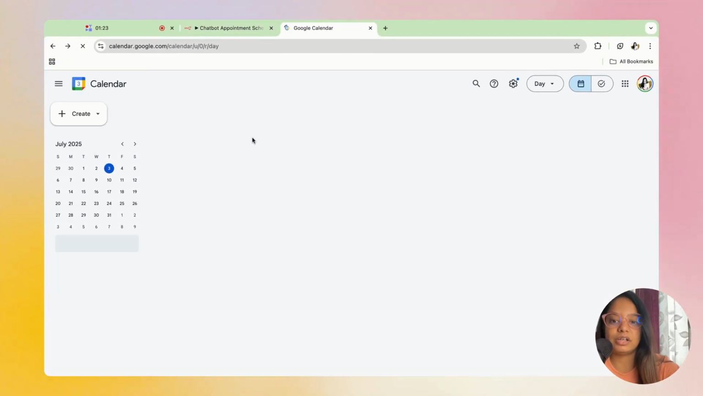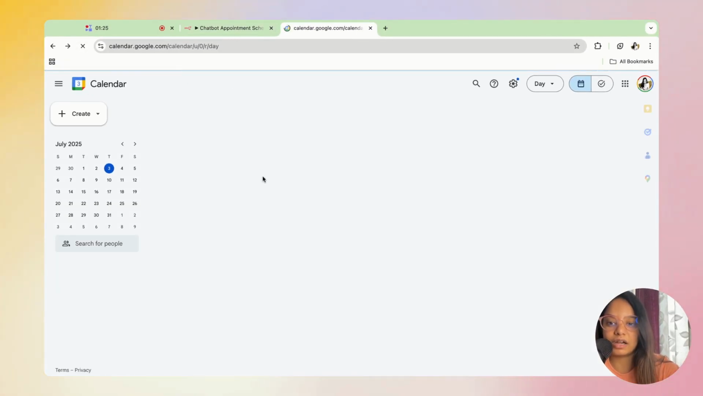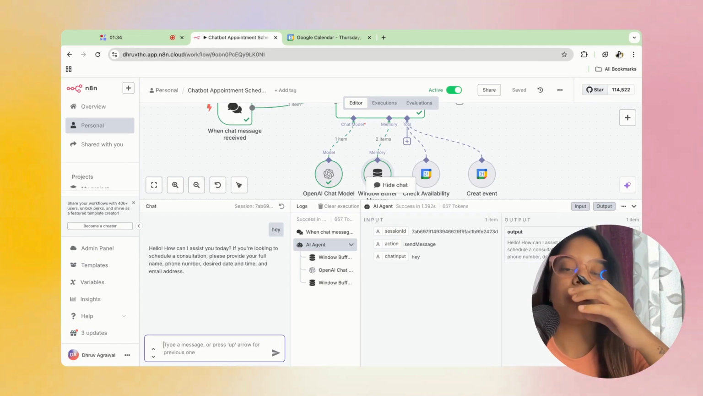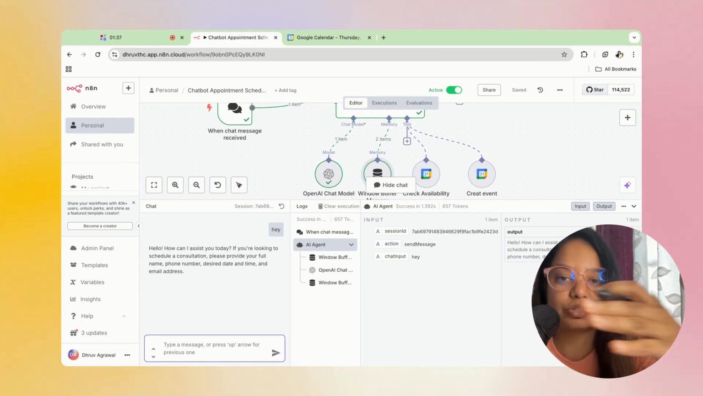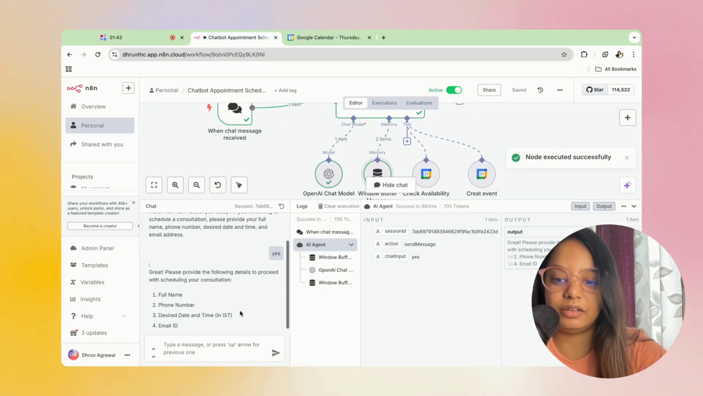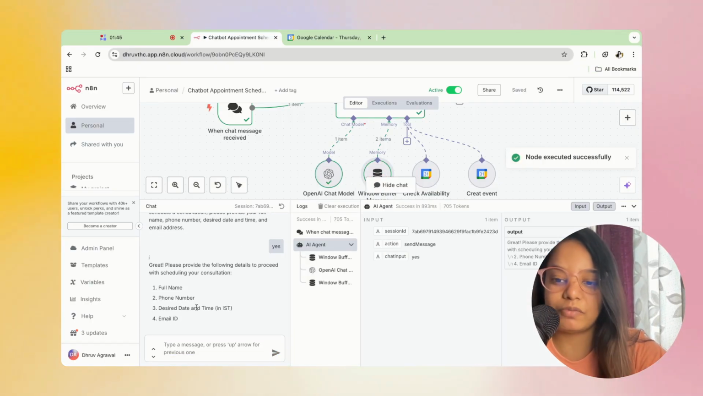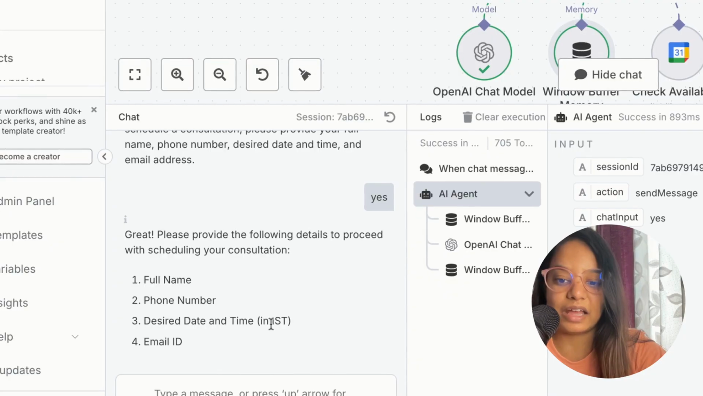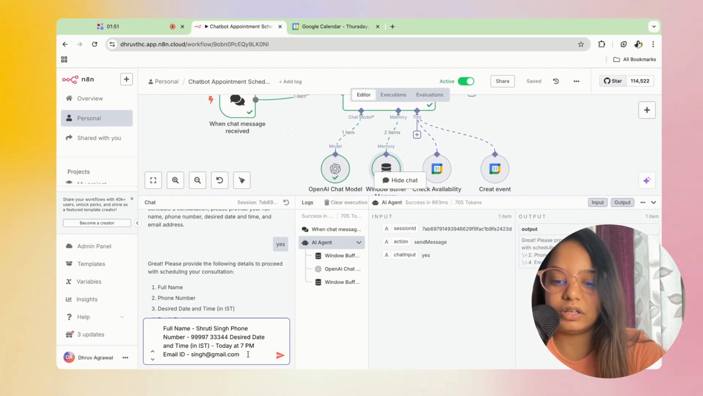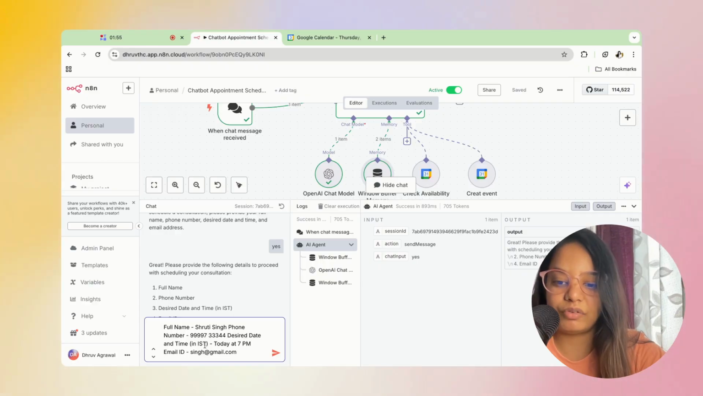Again, the training has been given at the backend in such a way that it will only ask for the booking details, and it is not going to do any other kind of jazz, because the instructions are so clear at the back end. Let's see what it asks. Okay, so now it is asking me for full name, phone number, desired date and time in IST, and email ID. So I'll put it over here, and you can see everything is there.